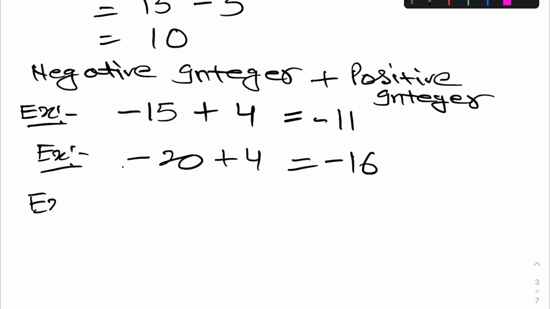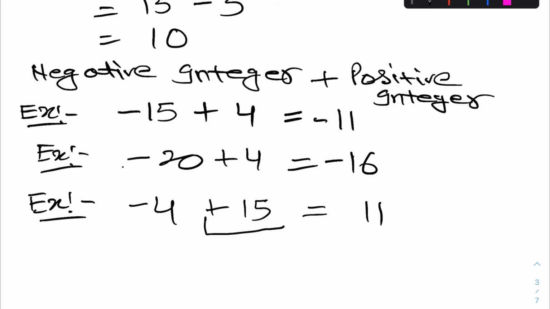Let us take one more example. 4 plus 15. So now how will you do? Just subtract the numerical values. 15 minus 4, you will get here 11, and put the sign of bigger value.